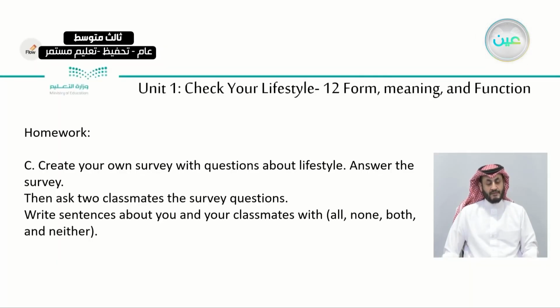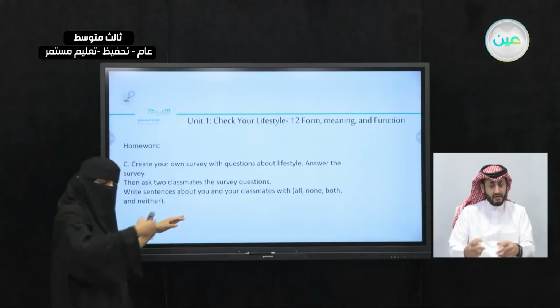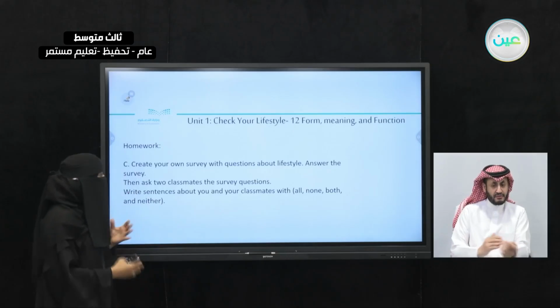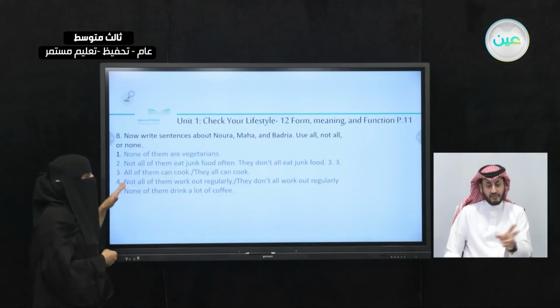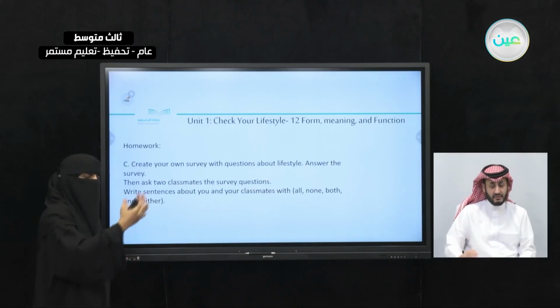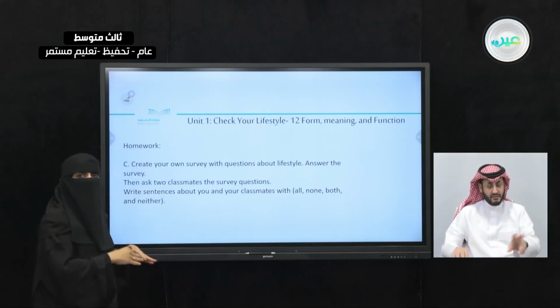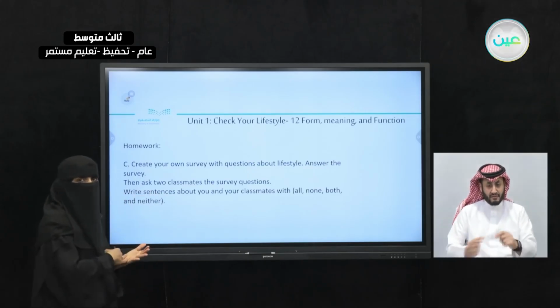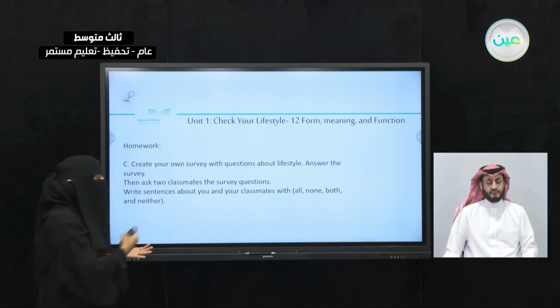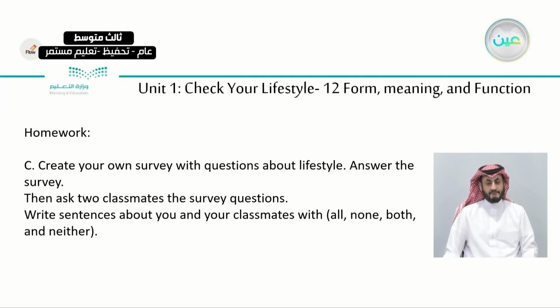And then ask your classmates, go around and ask them to fill out the survey. And then write sentences like these. Write sentences to talk or to reflect your survey on the papers. So write sentences using all, none, both, or neither. You can use any of these words. If you're talking about two, you can use both, neither. If you're talking about three and more, you can say all or none.